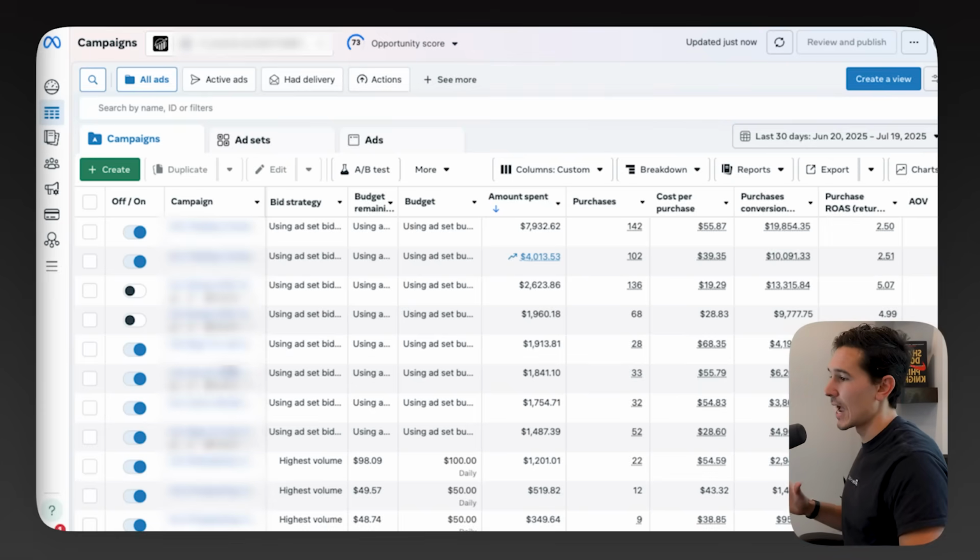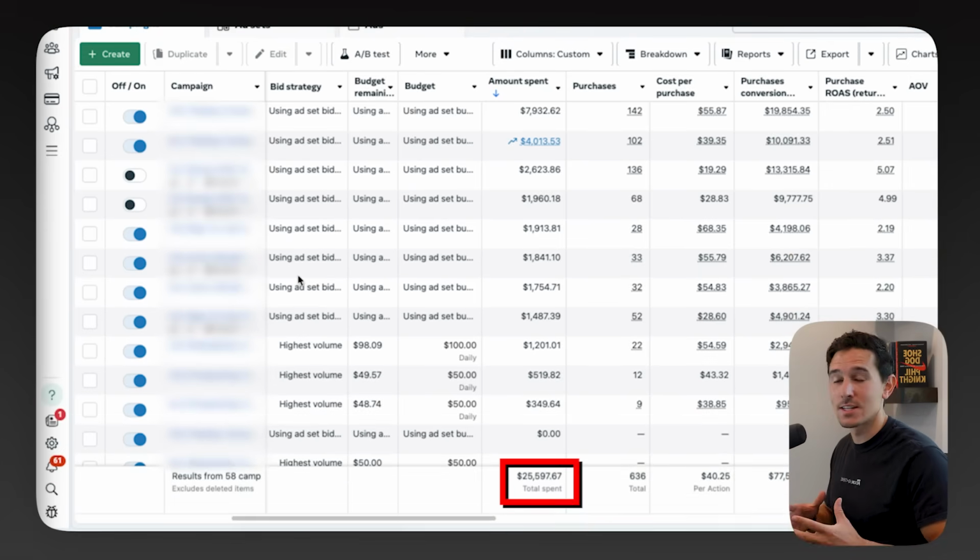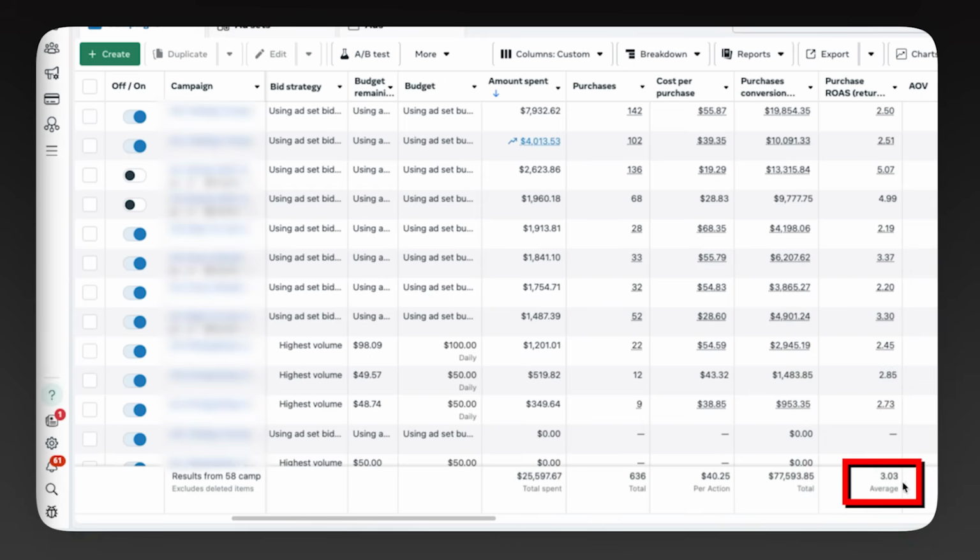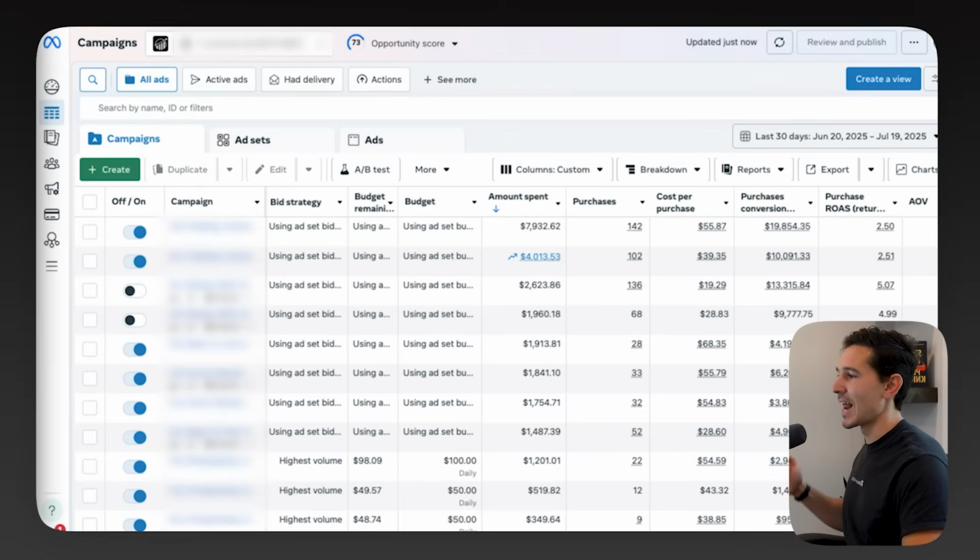The very first account that I have here, they spent $25,000 in the last 30 days. They drove a 3 return on ad spend. So generally not a bad position that they're in, but they need to increase their scale. They're stuck, they're hitting a wall. The very first thing I noticed in this ad account is that everything is manual.